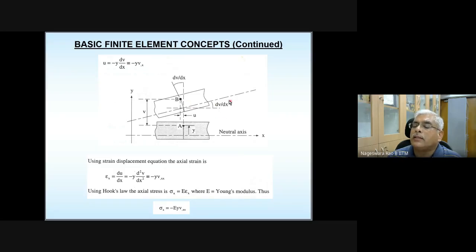If this point moves in the vertical direction by V, then the slope of that is going to give you the rotation. The same angle is going to be here.